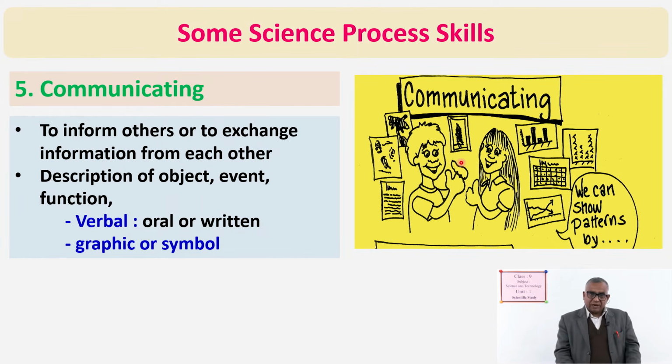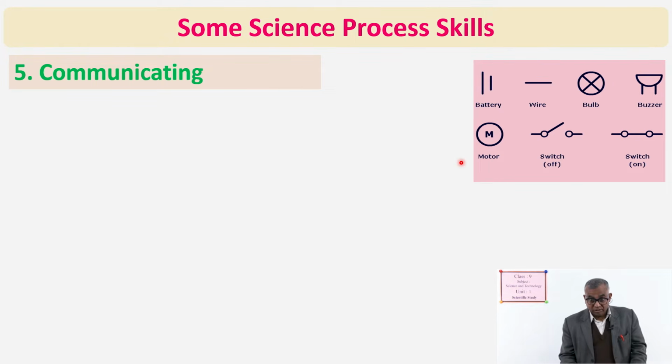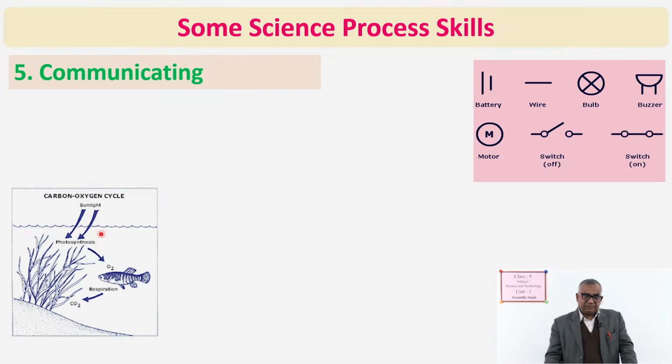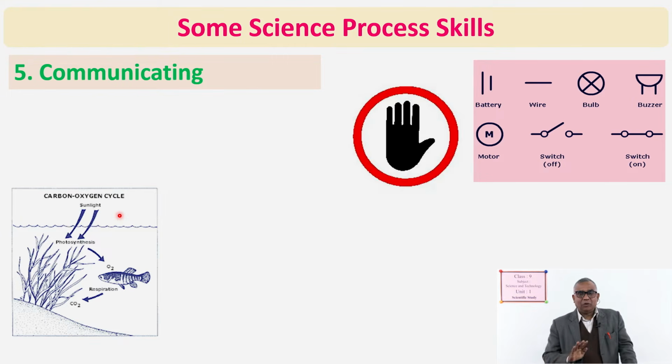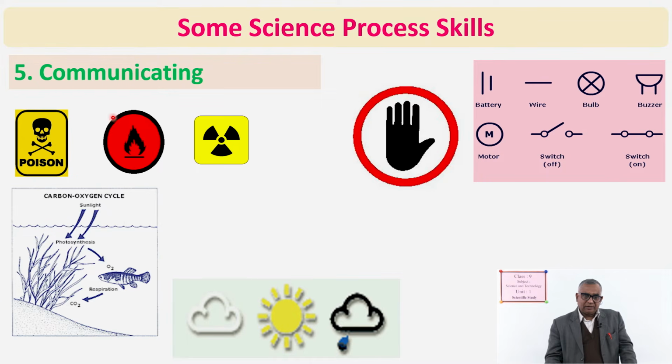So, some examples of it are shown here. You can see symbol and verbal both, written, joint. Next one, it is graphic. Here also you can say graphic, here it is completely graphic. Next, symbol only, no text. Here, verbal and symbol both. Here also verbal and symbol both, but here there is no verbal, only symbol.